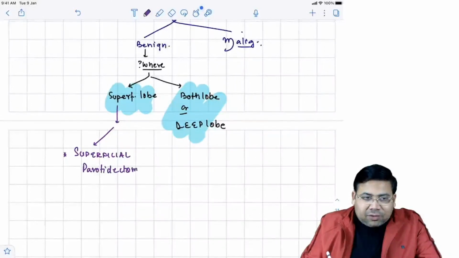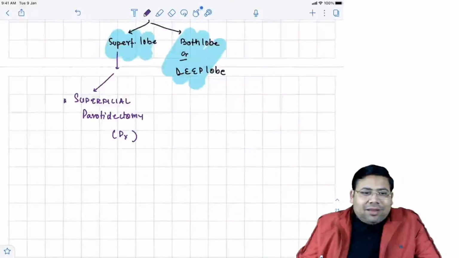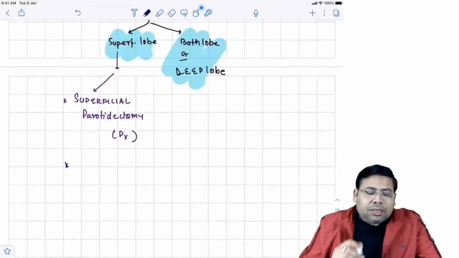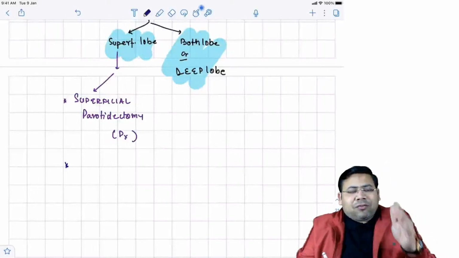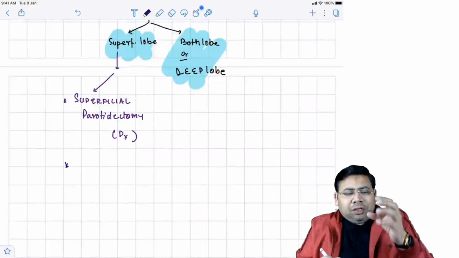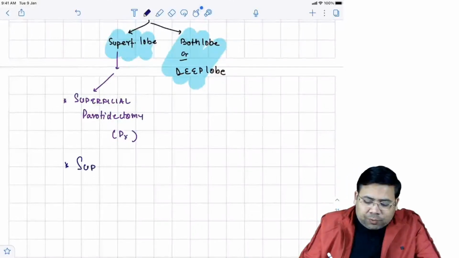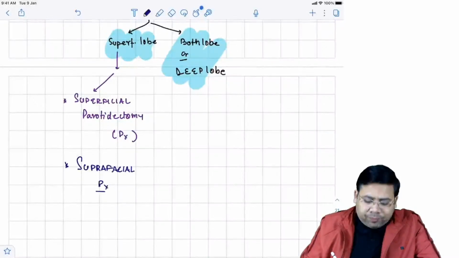Is that clear? No. So this is known as superficial parotidectomy. Next, there's one more logic: instead of removing the entire superficial lobe, why don't you just remove the tumor? So wide local excision is what is known as a suprafacial parotidectomy. Now what is the importance of suprafacial parotidectomy?